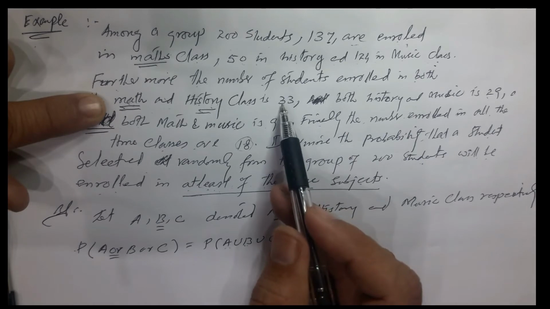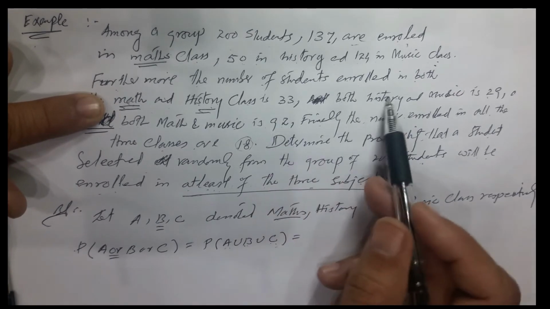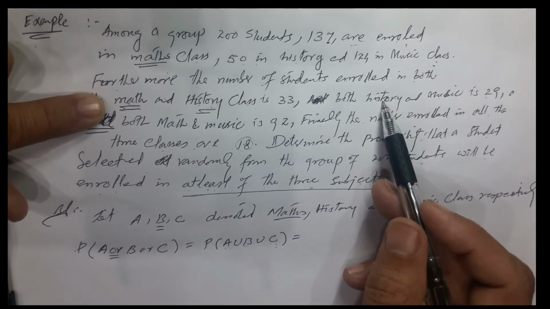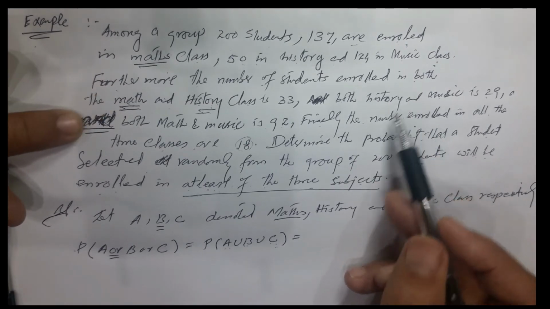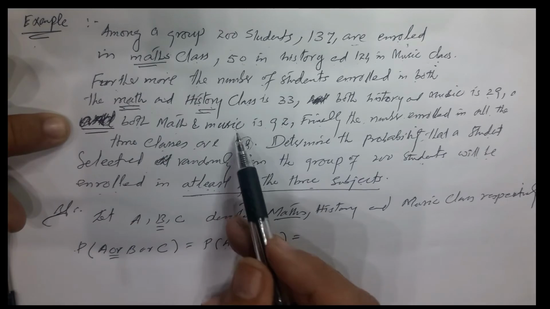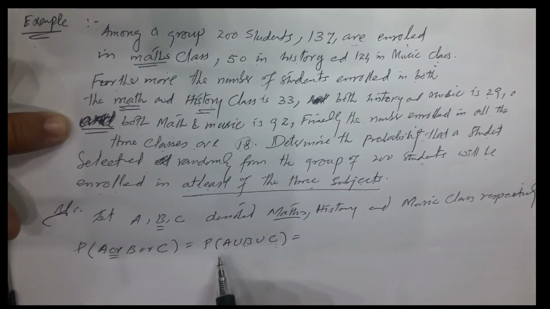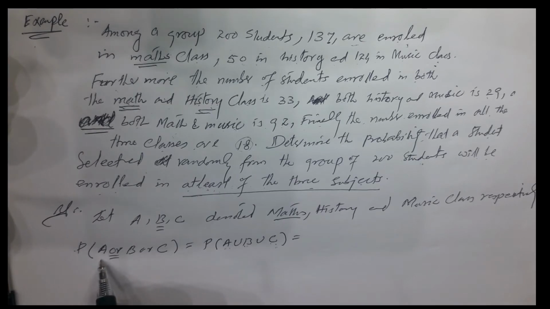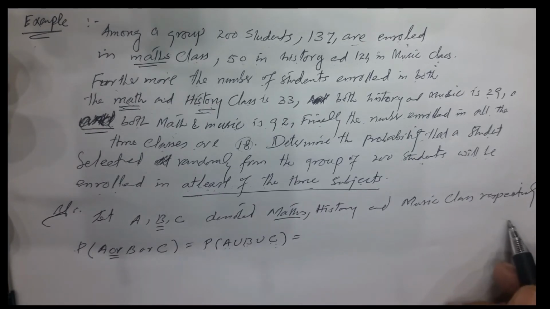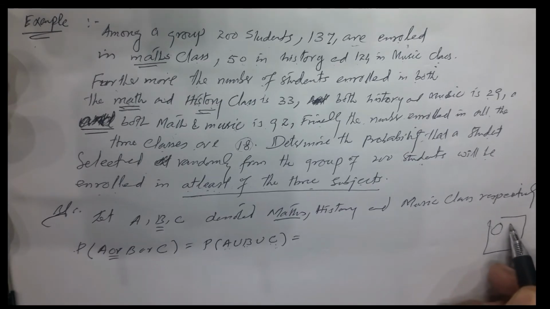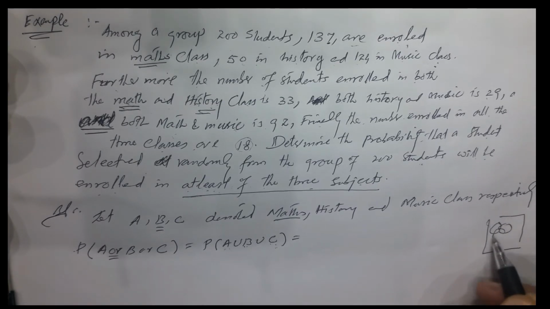Total is 200 students. Both history and music, so this is B intersection C, and both maths and music, so this is A intersection C. So we know that the intersecting parts are there in this problem. So this is not a mutually exclusive case. That is A, B and C. So this intersecting part is there in all the three.